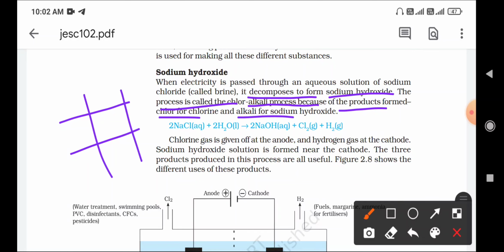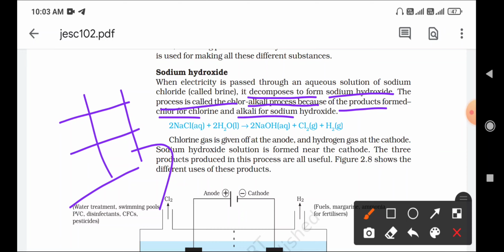It is a simple process. We are passing electricity through the brine solution, that is NaCl, and it breaks down into sodium hydroxide and other compounds. This process is called the chloralkali process. Another question that comes here is why this process is called the chloralkali process. It is because there is liberation of chlorine gas and sodium hydroxide compound. That is why it is the chloralkali process.